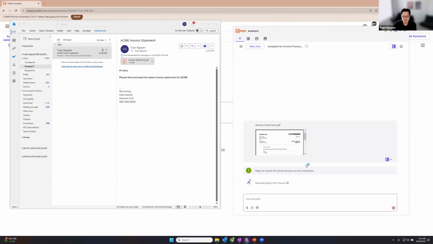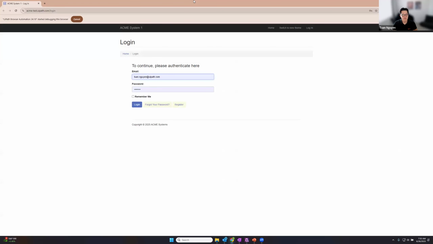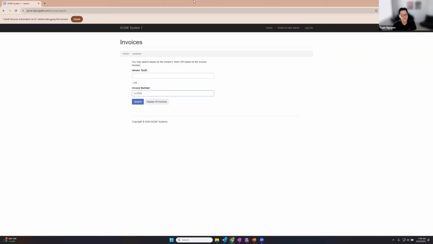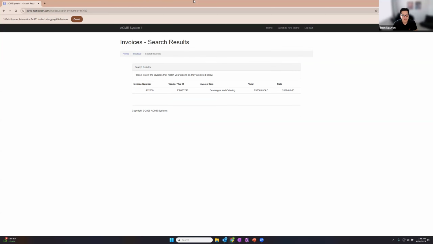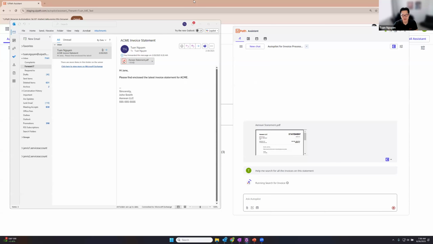So here, it's gone ahead and analyzed the information. Now it's opening up the Acme website. I'm sure many of you are very familiar with this website. It's logging in on my behalf. It's going to search for the first invoice in that statement. And that's because I've wired up this search for invoice automation and made it available to Autopilot for Everyone.